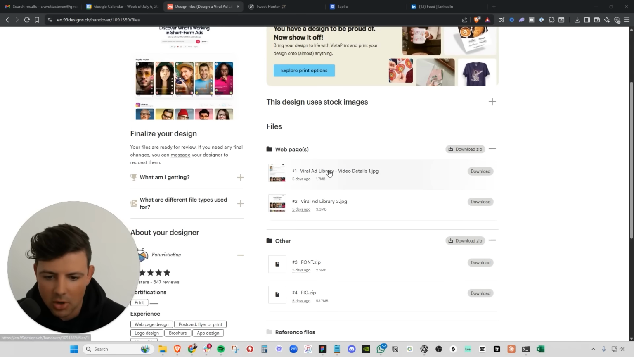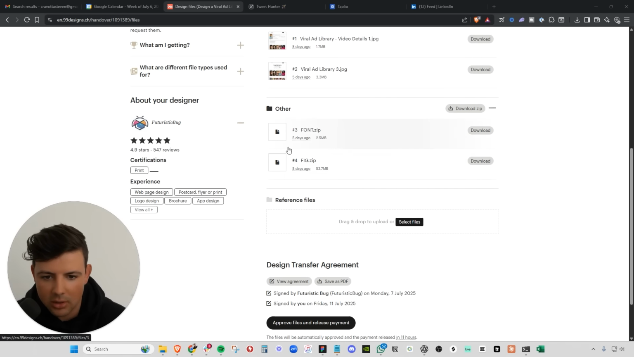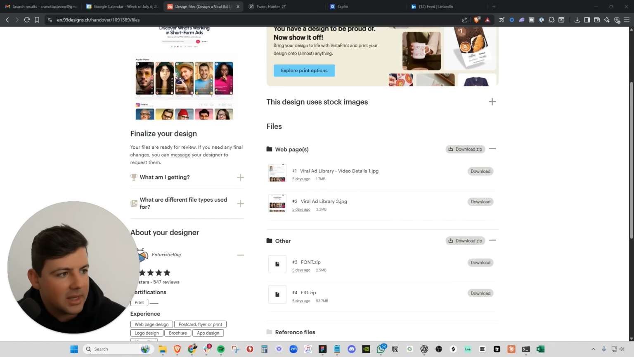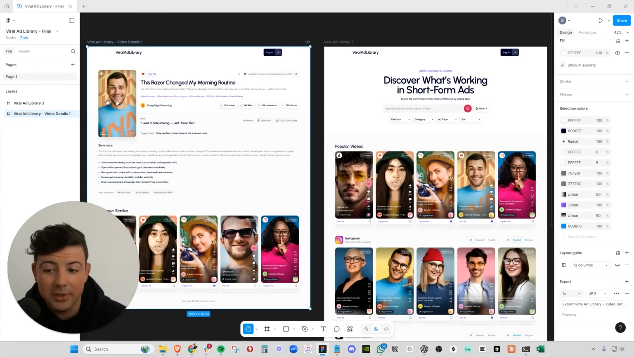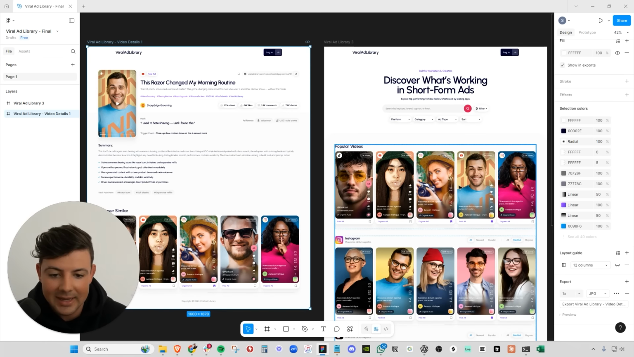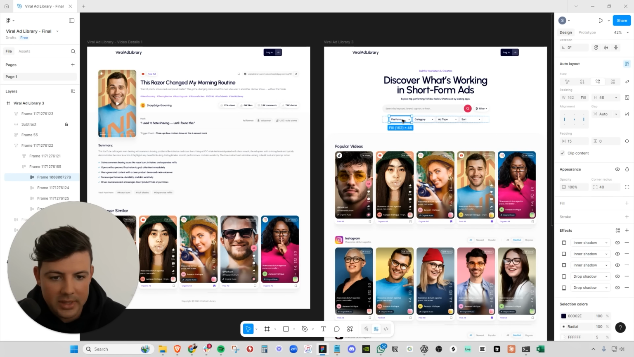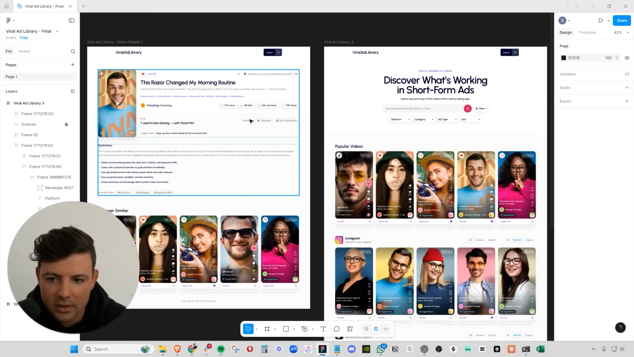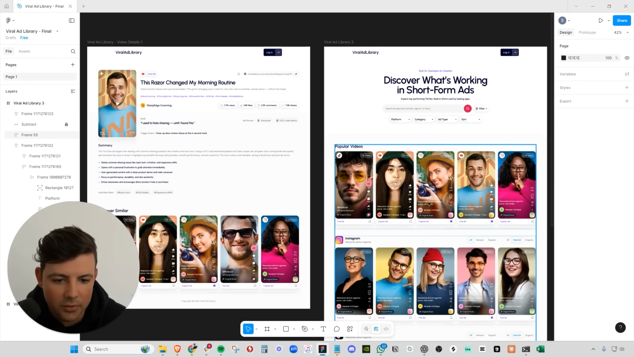Okay, boom. So our designer has now uploaded all of the files. They've uploaded the font files, the Figma files, and the JPEG images here. And I have successfully pulled it all into Figma. And now we can go in here and alter any specific detail of this design. We have everything we need here. The detail screen, we have the overview screen.